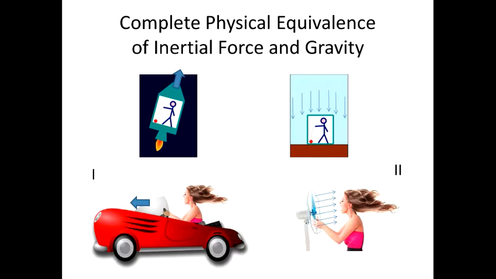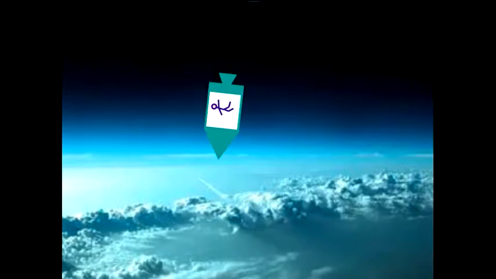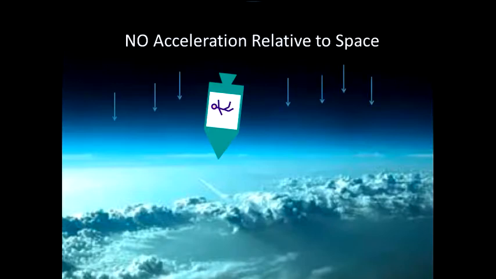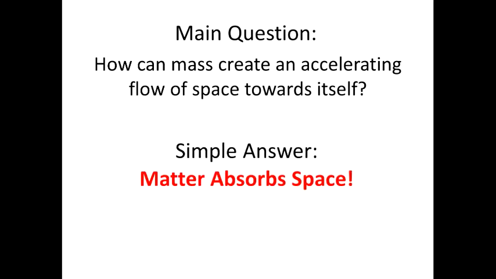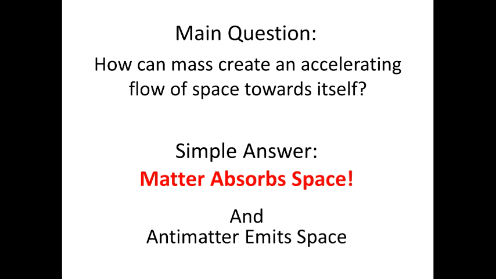This approach lets us explain why every object in free fall experiences weightlessness in the same way as astronauts in an inertial spaceship. It happens because a free-falling object is moving together with space or with a constant speed relative to it. There is no acceleration relative to space in free fall. And now we come to the main point of the theory. How can mass create an accelerating flow of space towards itself? And there is only one answer to this question: matter absorbs space. And to balance matter, antimatter has to emit space.